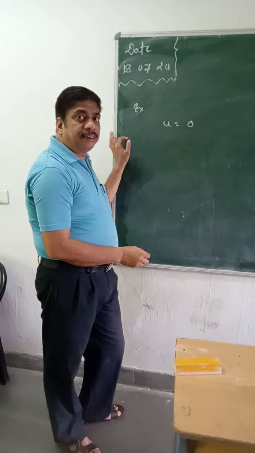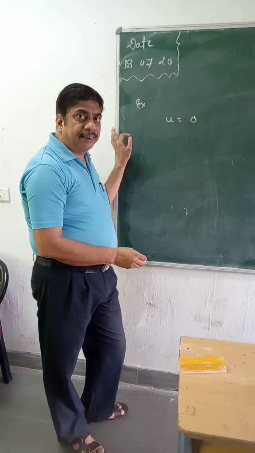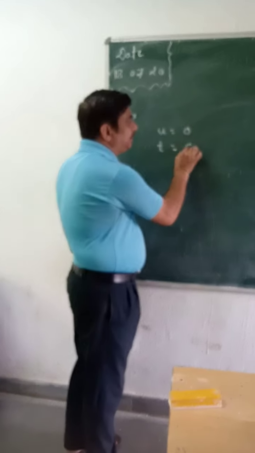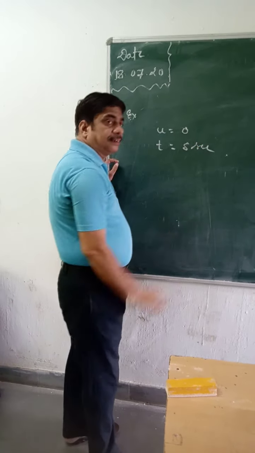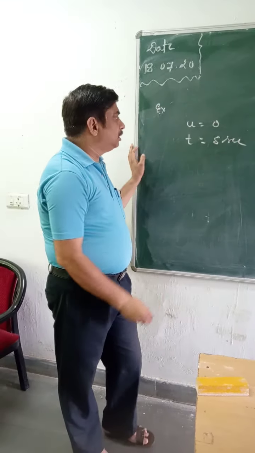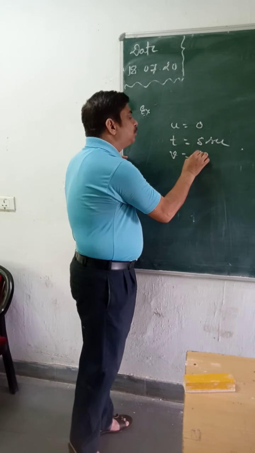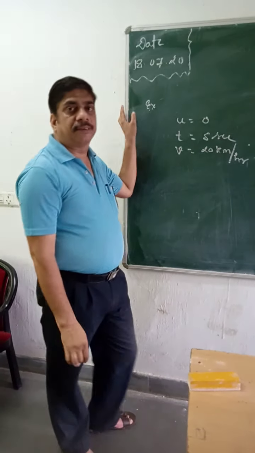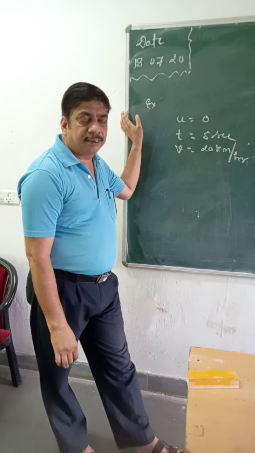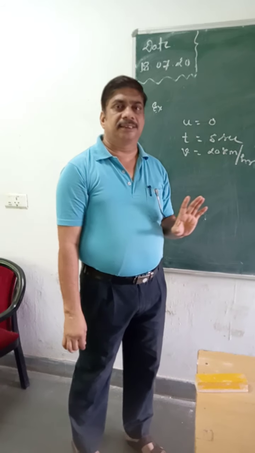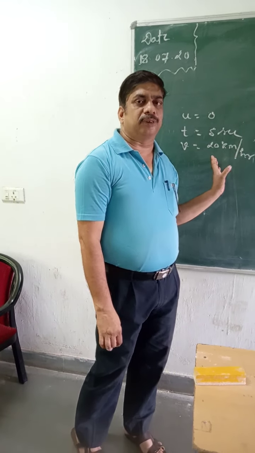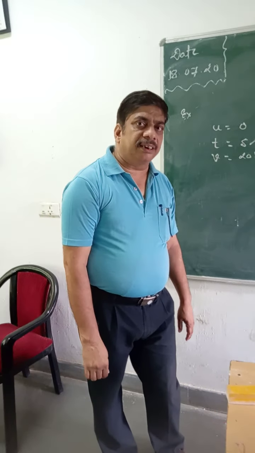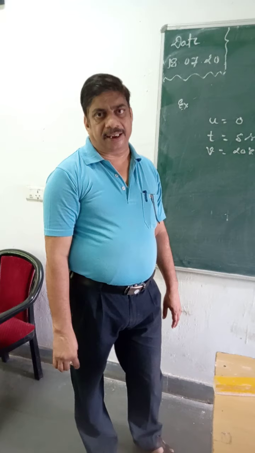After 5 seconds, means t is equal to 5 seconds, its velocity becomes 20 km per hour. Find the acceleration. A car starts from rest. After 5 seconds, its velocity becomes 20 km per hour. Calculate the acceleration of the car.